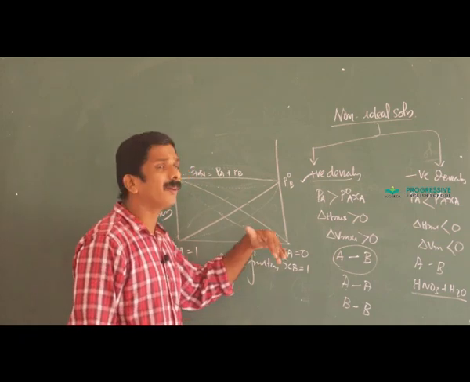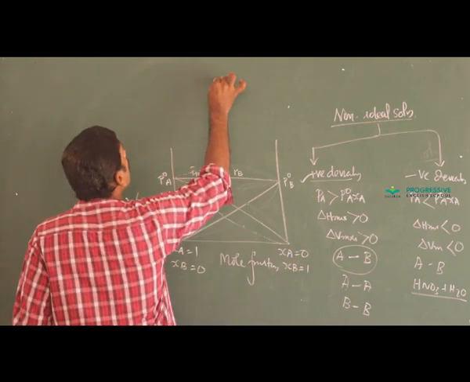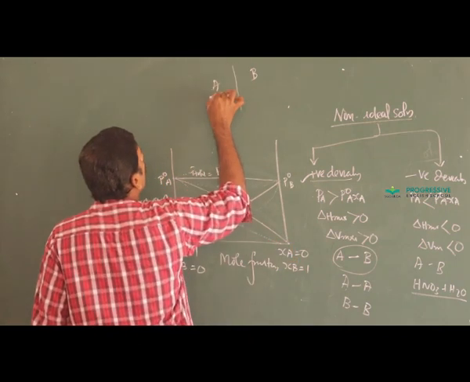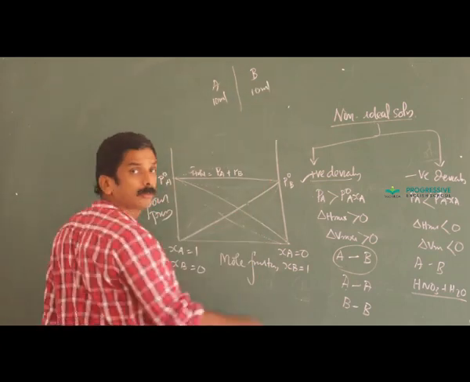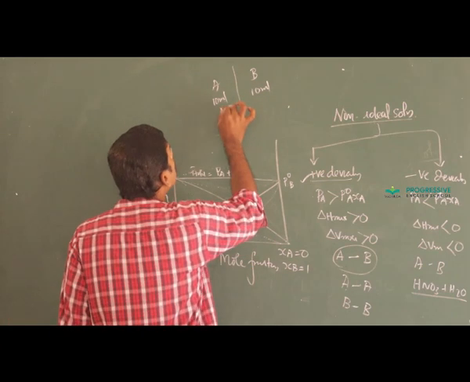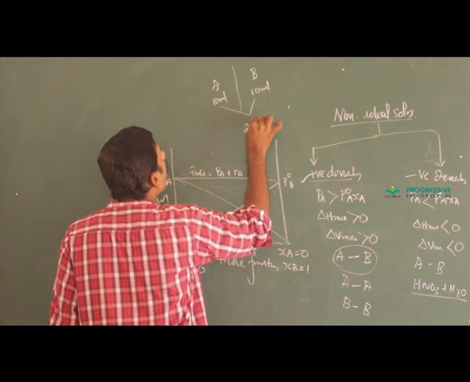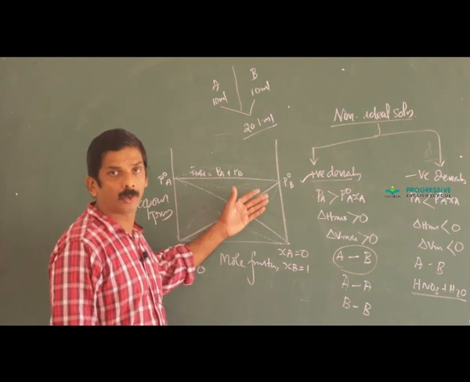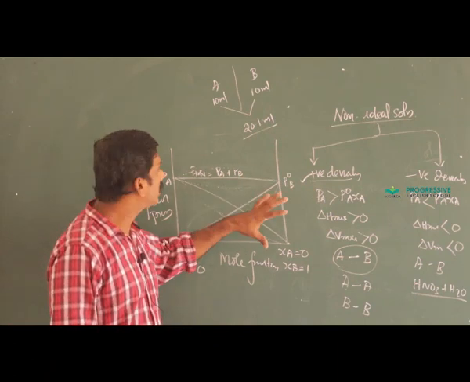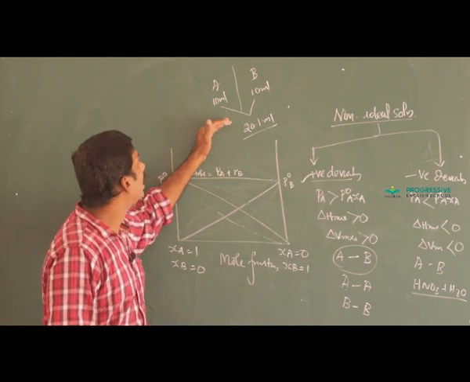And normally, in order to assess whether you understand this concept very well: if we mix two solutions A and B, 10 ml of solution A is mixed with 10 ml of solution B, and the volume of the resulting solution is found to be 20.1 ml. What is the nature of deviation you expect from Raoult's law? Only those who understand these two deviations thoroughly can answer this question.